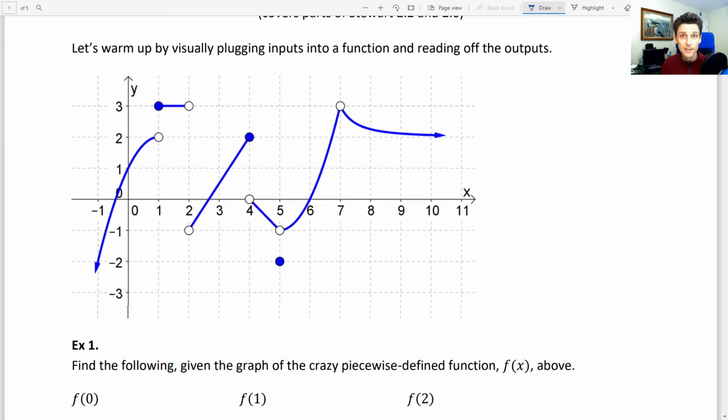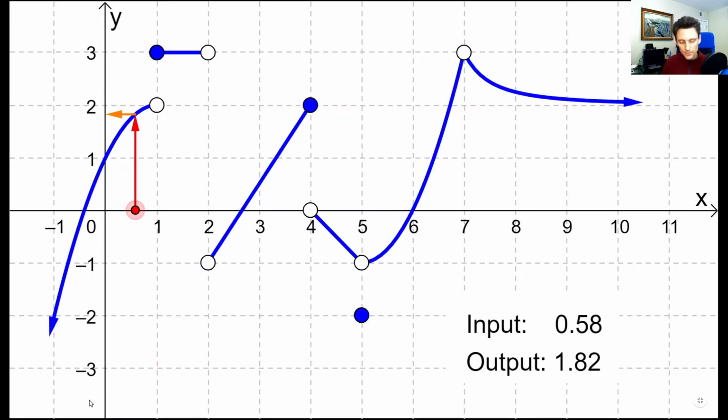So to help to get oriented again on the graph and understand what all of that means. Now, one of the ways to think about this visually, so first we'll focus on f of 0, is to, so here's a bigger version of the graph, is to think about when we plug a number into a function visually, our eyes first go from the origin over to the place on the x-axis that we're plugging in. So let's say that we're plugging 0. That's the first thing we're going to plug in. So I would take this red dot here, which represents the input, represents the x value that you're plugging in, and drag it over to an x value of 0.